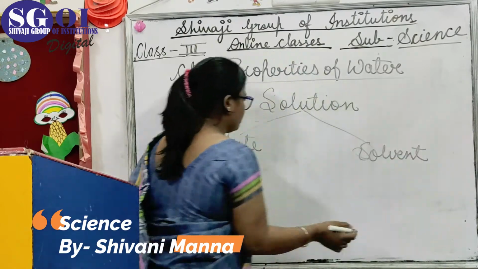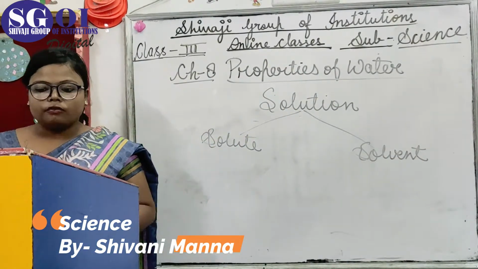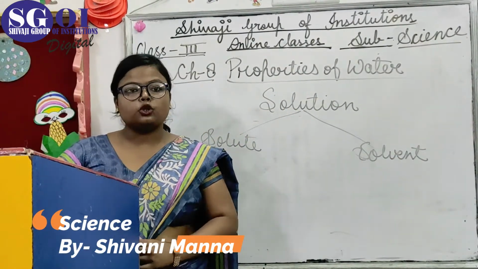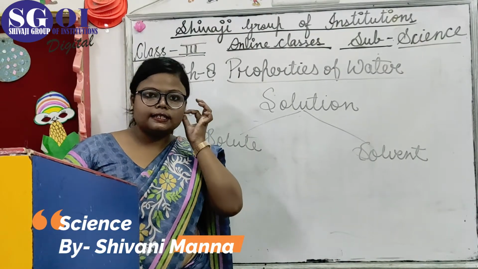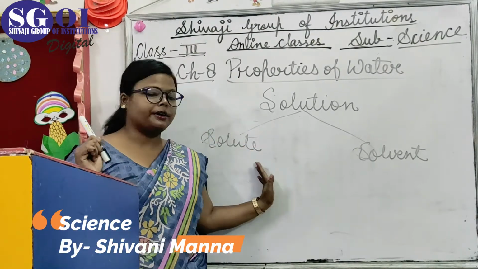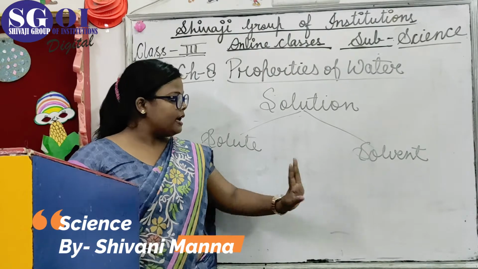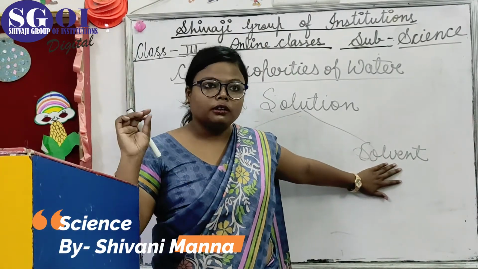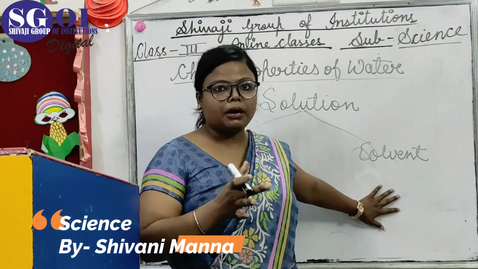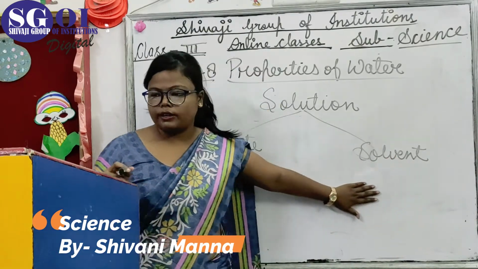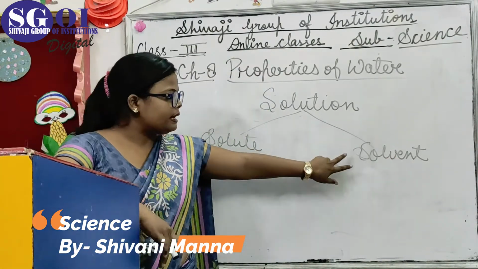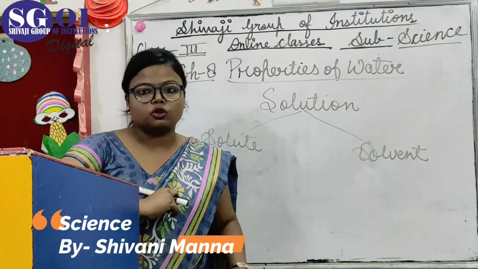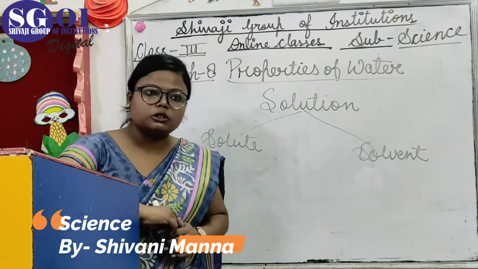What is solute? Solute means the substance that dissolves in water. And the liquid in which the substance dissolves is called solvent.